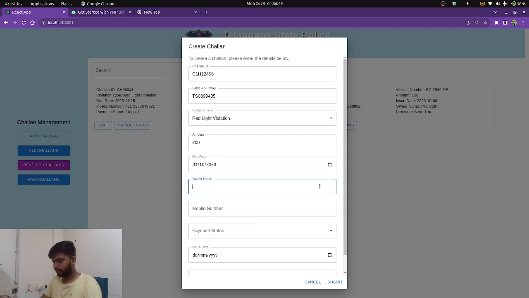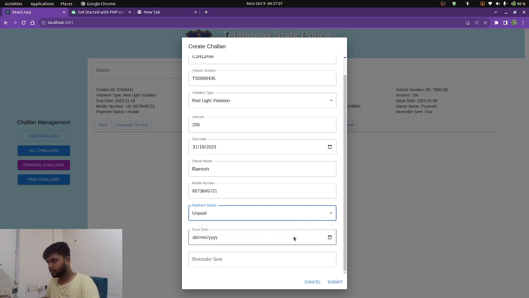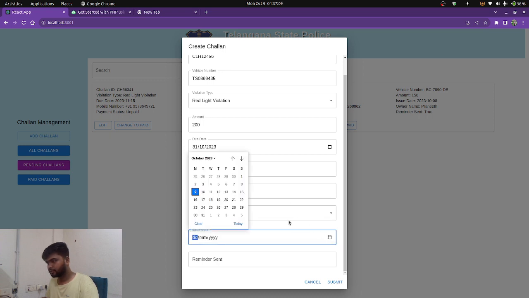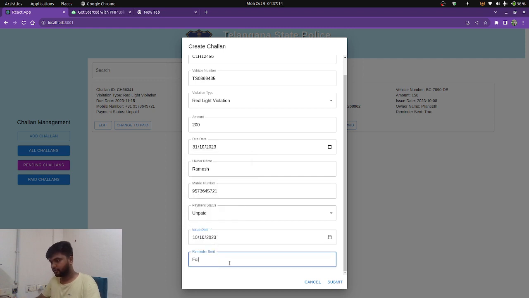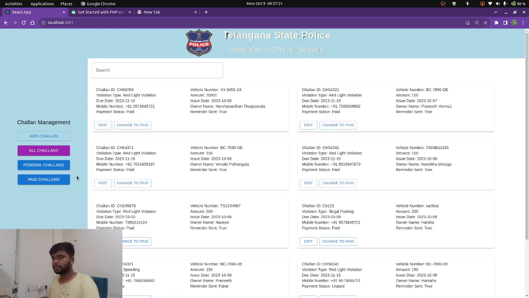the owner name, let's say Ramesh, and mobile number 9573645721. Payment status will be unpaid for sure, and issue date is today. Let's say reminder sent is false. And submit. If I submit and reload, you can clearly see